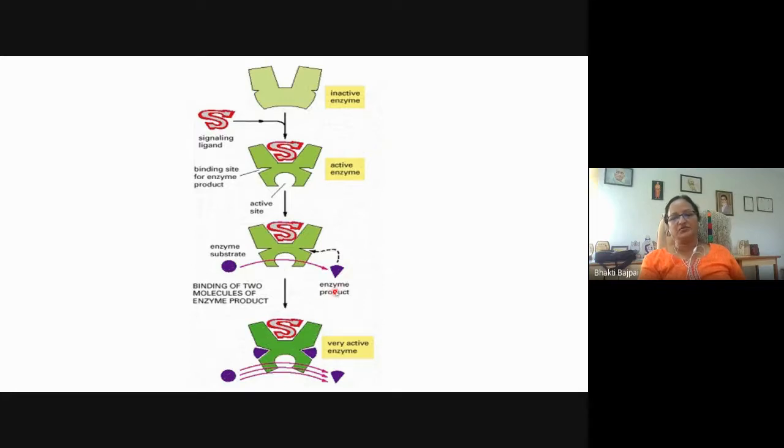When this product is not bound to the allosteric site, the enzyme is active and brings about the hydrolysis of the substrate, but at a reduced, slow rate. But when it is bound by the product at the allosteric site, it becomes very active, and the turnover of the substrate will be very high.